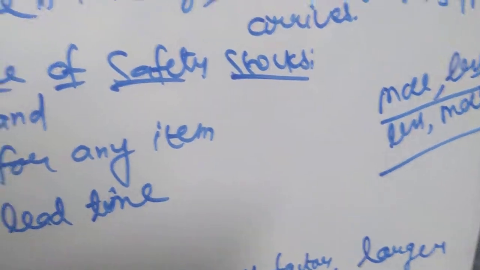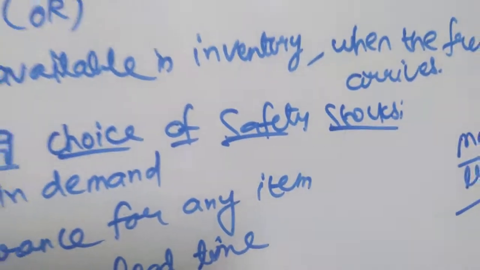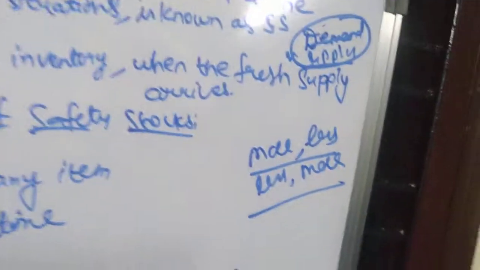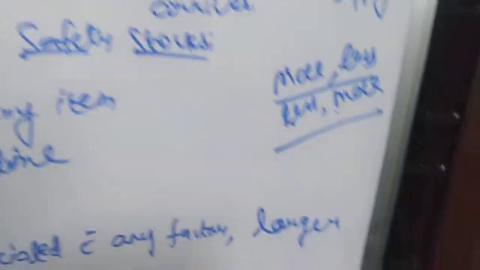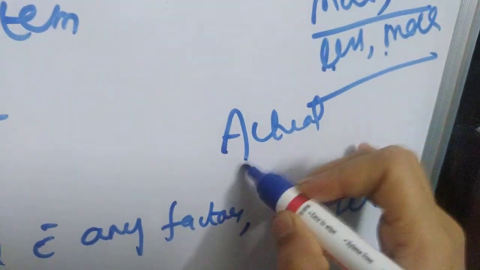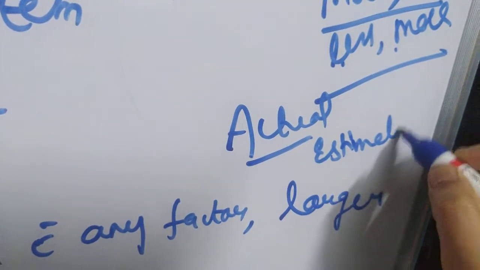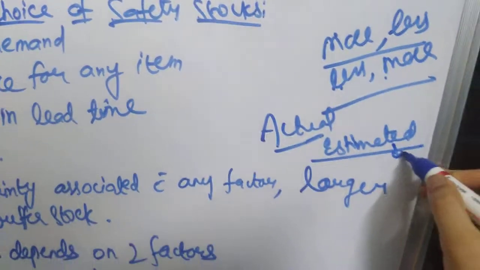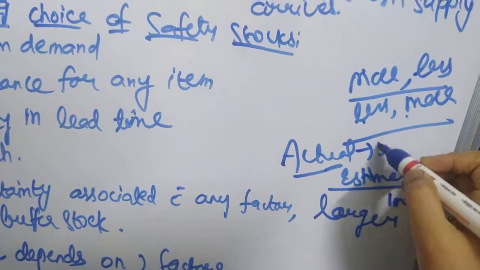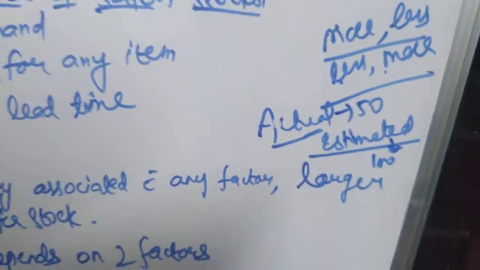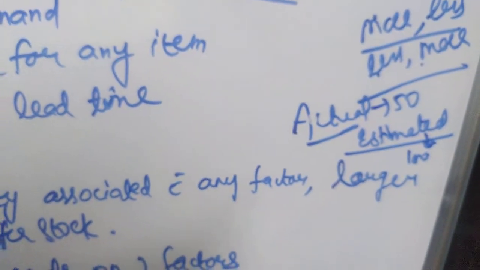There is bound to be a discrepancy between the actual and the estimated demand and supply. You are expecting more but it is less, or you are expecting less and it is more. You estimate the demand to be something, but actually it proves to be something else. Suppose you estimate that 100 strips of a tablet like Digoxin will be sold, but the actual sale is only 50 strips.